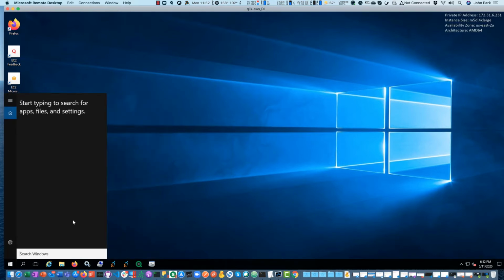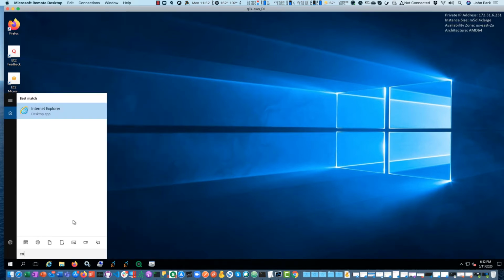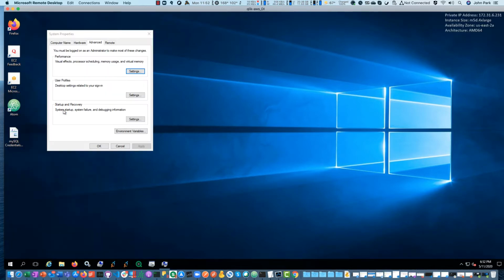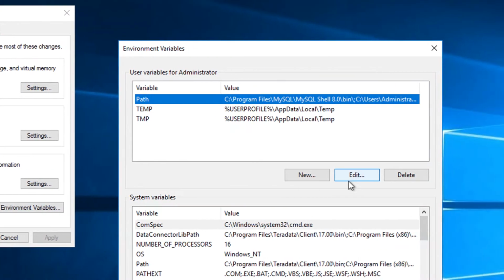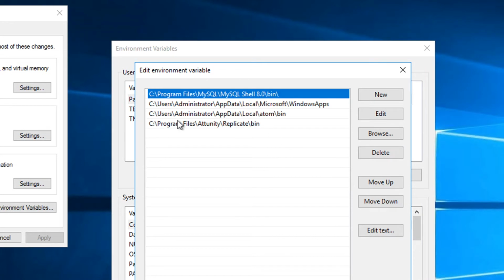Go to the system settings on your server. In your system settings, you should be able to see environment variables. In your environment variables, hit settings, go to path, and add C program files opportunity replicate bin to your path.